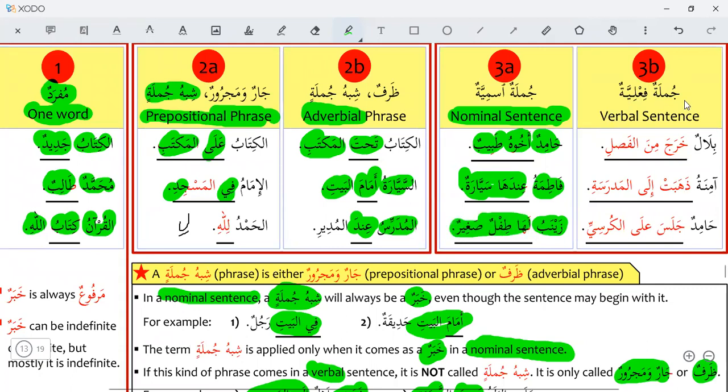In a verbal sentence, jumlatun fi'liyyatun, how will we find a predicate?